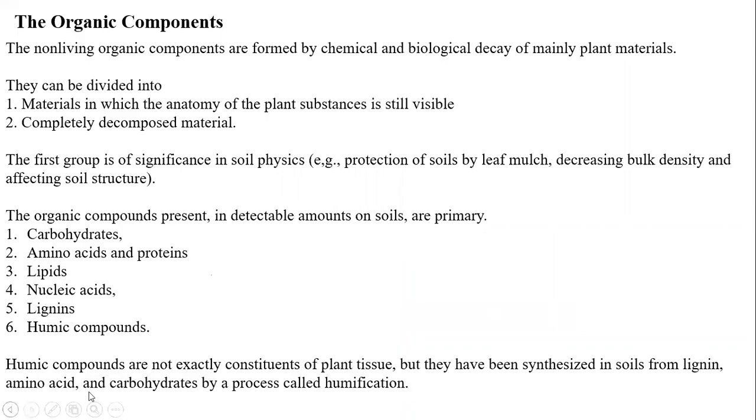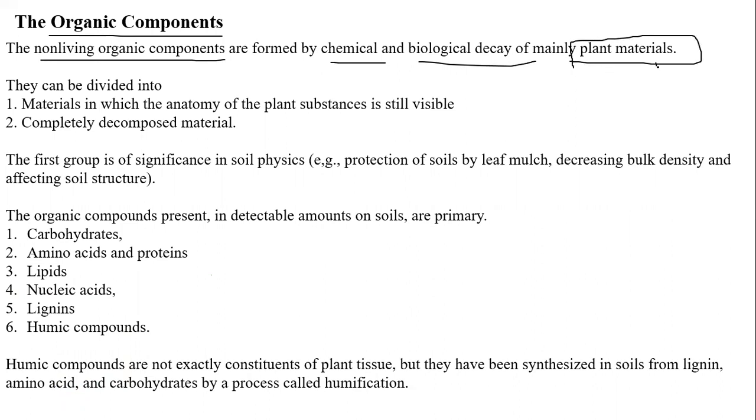First, students, let us look at organic compounds. Before going to organic carbon, we have to learn what an organic compound is, so we have to learn some basic fundamentals of organic compounds. Overall, organic compounds are non-living organic compounds formed by the chemical and biological decay of mainly plant material only. In agriculture and in our soils, mostly we will see plant-material-decomposed organic compounds. To some extent we can also see some decomposed animal waste.